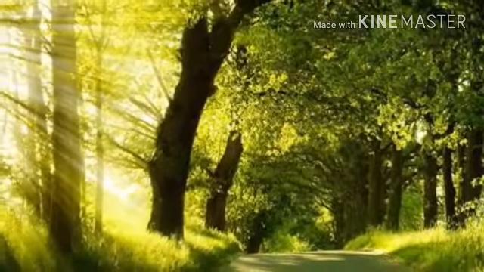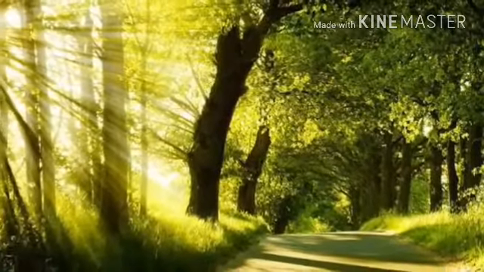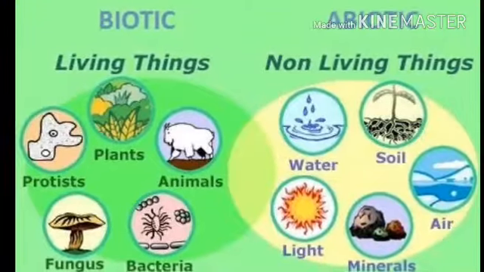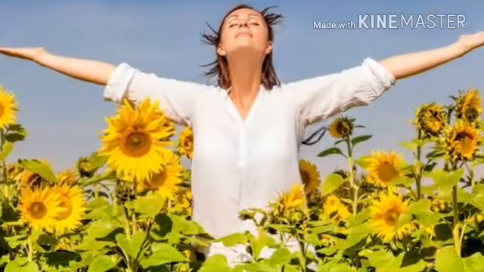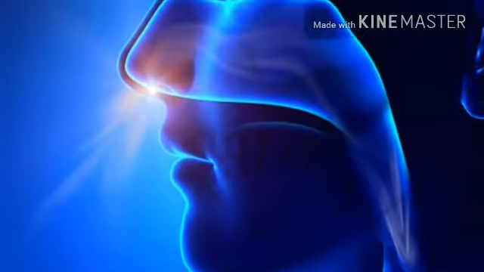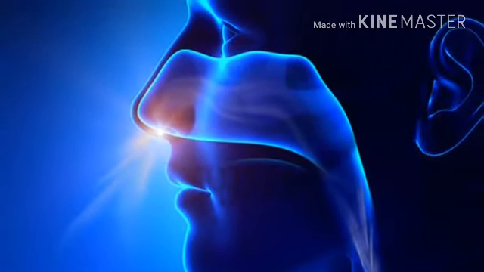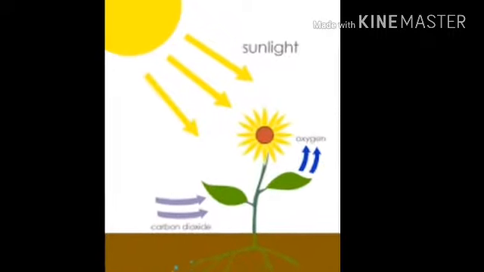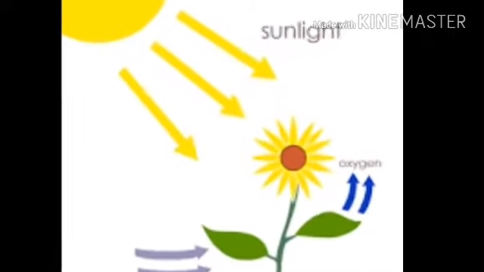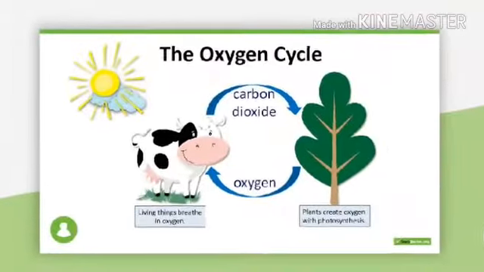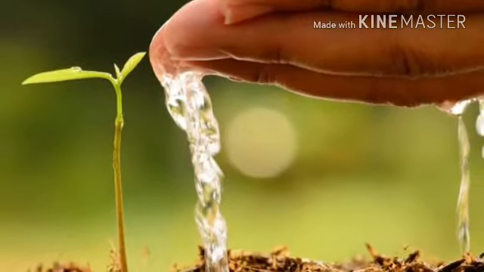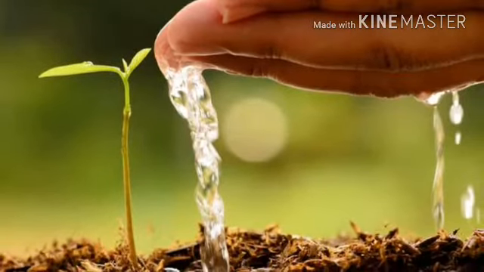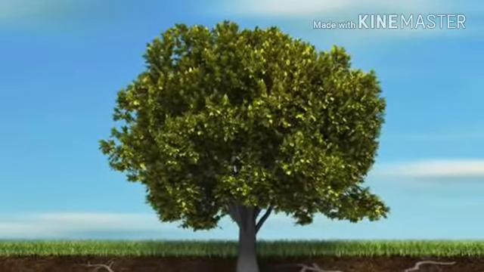So let us see how the biotic organisms depend upon abiotic components. The biotic components like plants and animals need air to breathe. They use oxygen from the air to get energy from food during the process of respiration. Plants also need carbon dioxide from air to make food by the process of photosynthesis. Both plants and animals need water to drink. Water is very essential for all plants and animals for carrying out the life processes in the body.